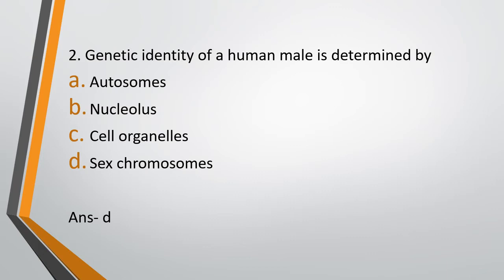So what is the genetic makeup of a human male? Right, 44 plus XY chromosomes, and for human female it is 44 plus XX chromosomes. So this sex chromosome, whether it's Y or X, is determining whether the fetus will develop into male or female.